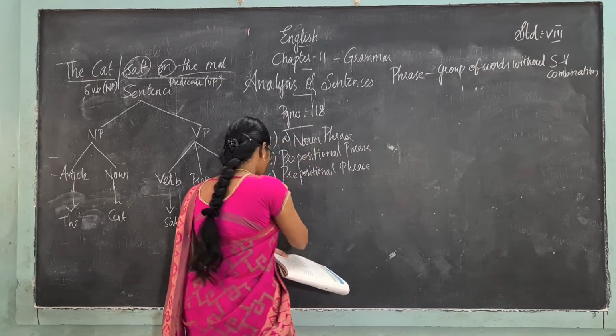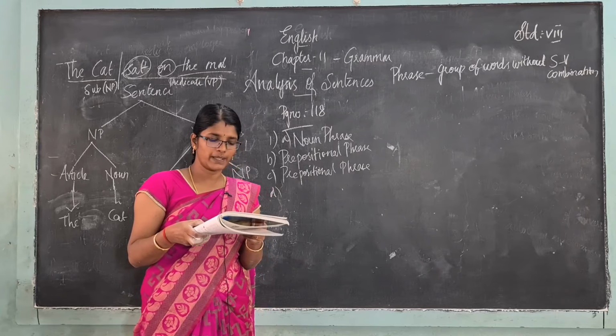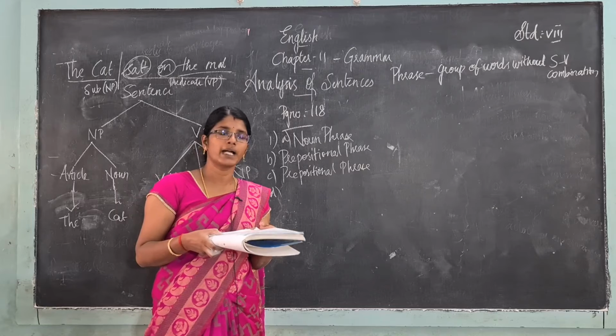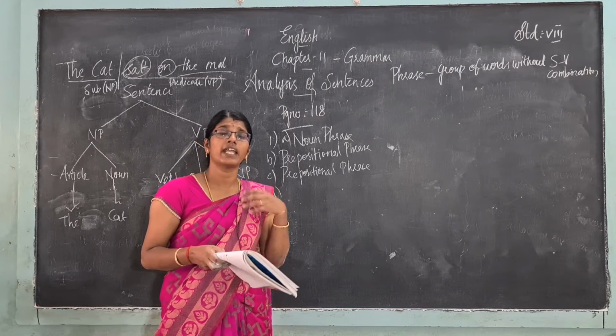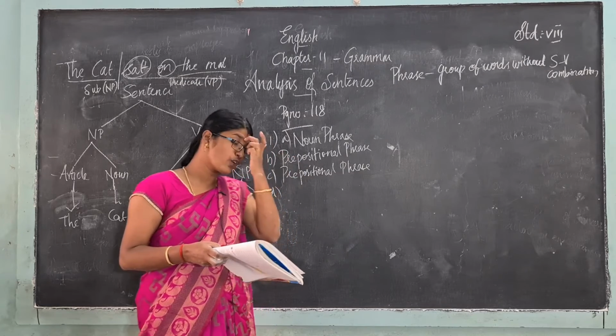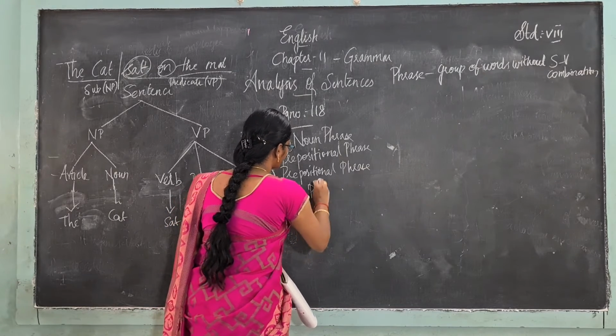Prepositional phrase. Next, coming to the next question. I am fond of animals but my sister is not. Fond of animals. Fond of, it means I like it very much, I like animals very much. So what is that? It is a verb. Fond is a verb. So what is that? Verb phrase.